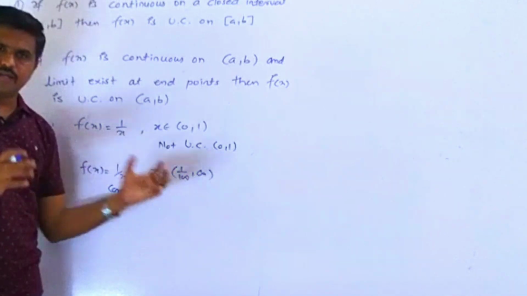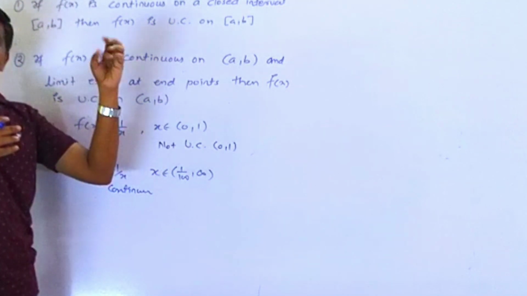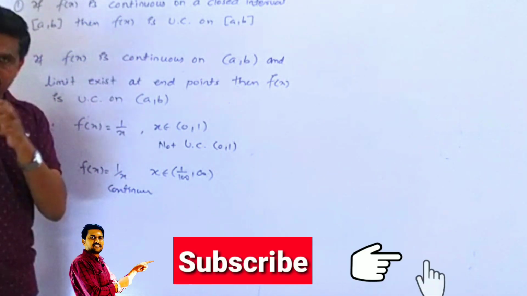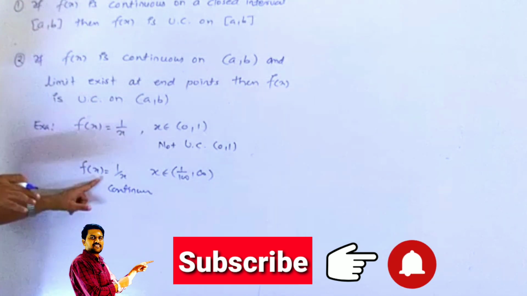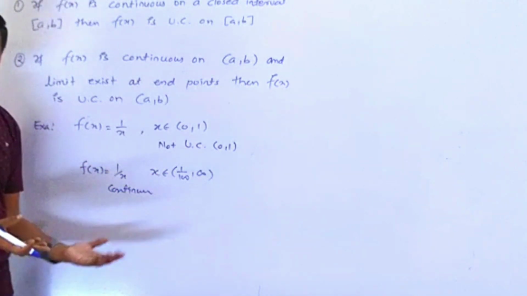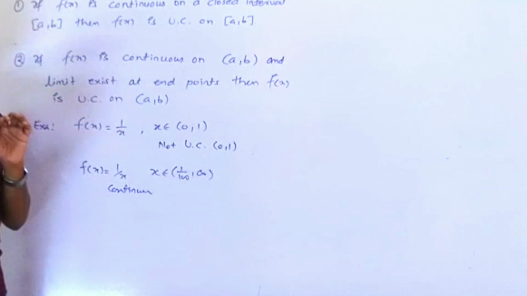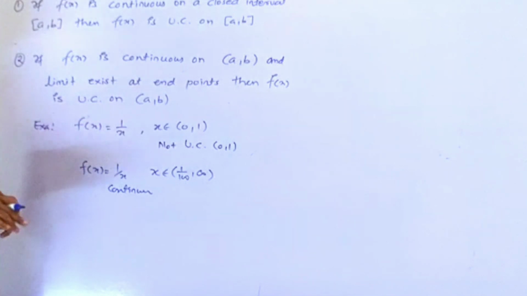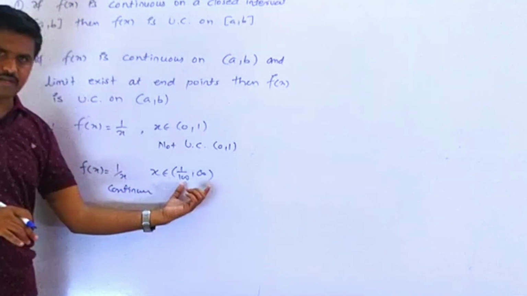In the domain, when I say continuous, it means our first property, continuity at a particular point, and when we say uniformly continuous, that is the result of uniform continuity. So this function 1 by x is obviously continuous in that interval because there is no problematic point in the domain. If I check the limit at the end points and it exists, then we can say this function is uniformly continuous in that domain.